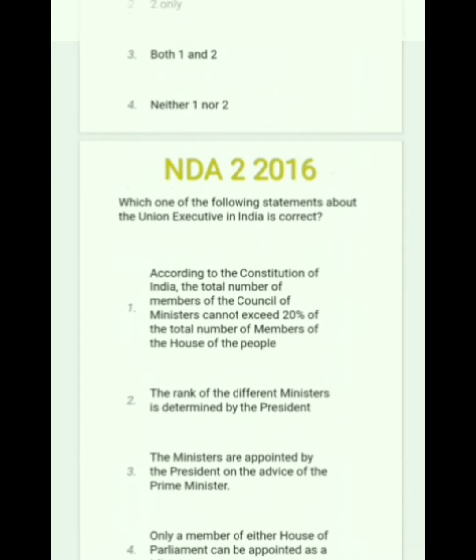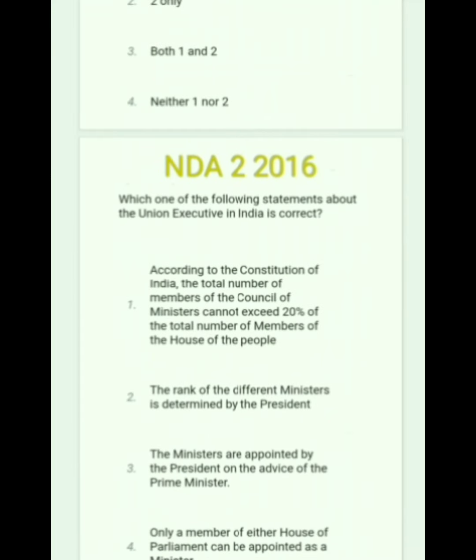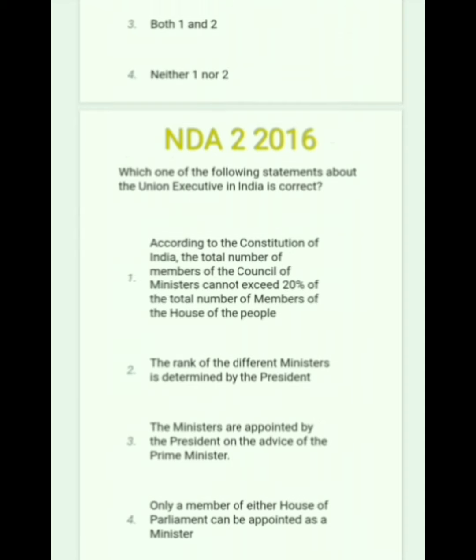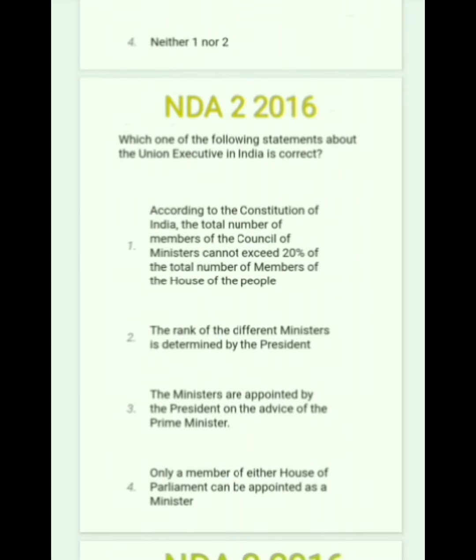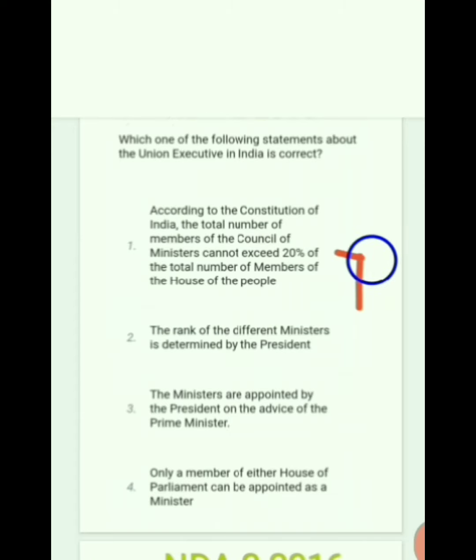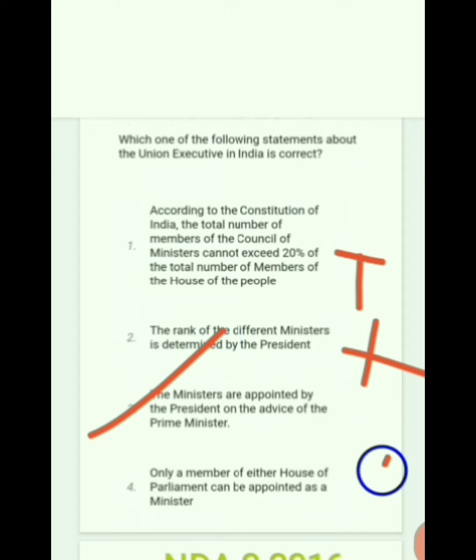Next question. Which one of the following statements about the Union executive in India is correct? According to the Constitution of India, the total number of the Council of Ministers cannot exceed 20% of the total number of members of the House of the People is wrong. The rank of different ministers is determined by the President. Wrong. The ministers are appointed by the President on the advice of the Prime Minister is correct. Only a member of either House of Parliament can be appointed as minister. Wrong. So the correct answer is option 3.